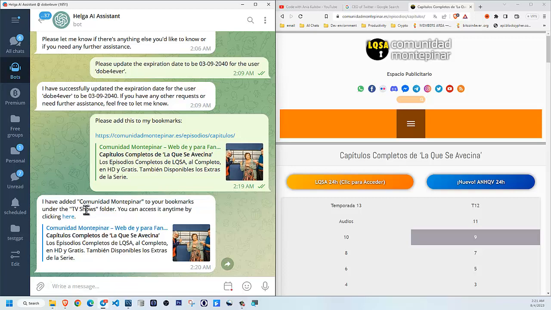It says here, I added Comunidad Montepinar, which is the name of the Spanish show, to your bookmarks under the TV shows. It knows what show this is. It knows it is a TV show, and so it was smart enough to organize the bookmark for me. However, you can specify the name, the folder, or whatever information you want the assistant to use.